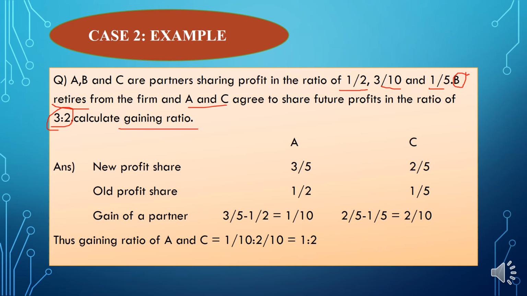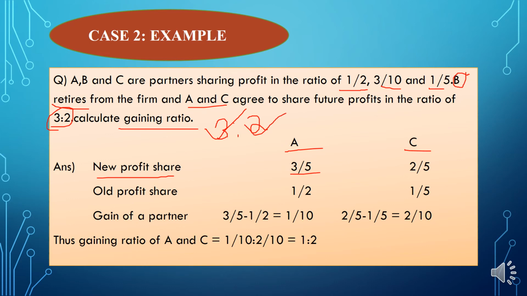Just write the new and old profit sharing ratios of both A and C. The new profit sharing is 3:2, and the partners sharing future profits are A and C. So the new profit sharing ratio of A will be 3/5, and C is 2/5.